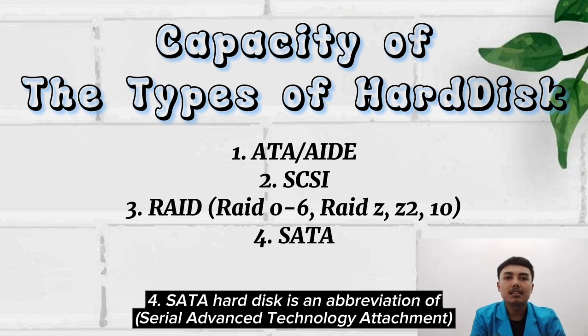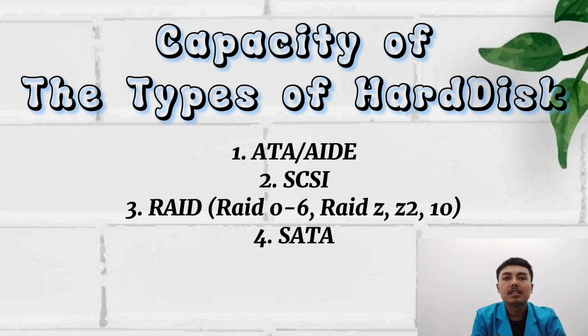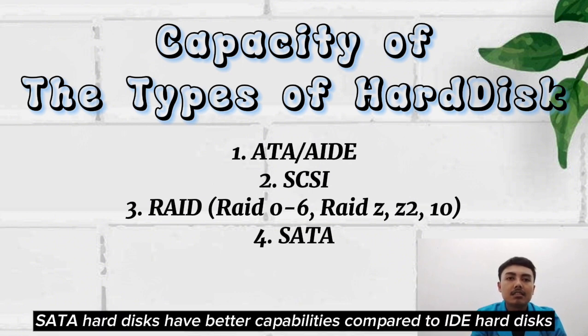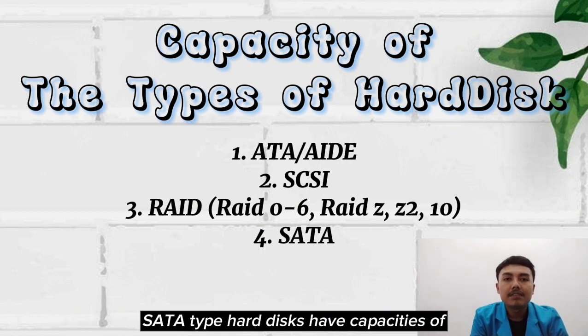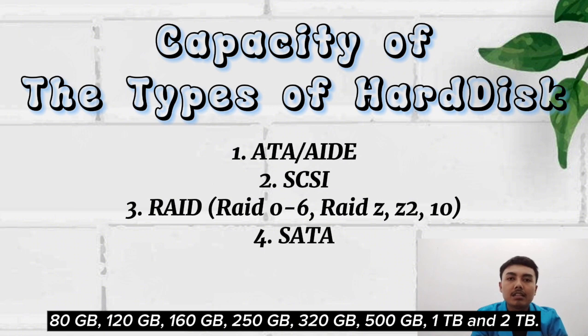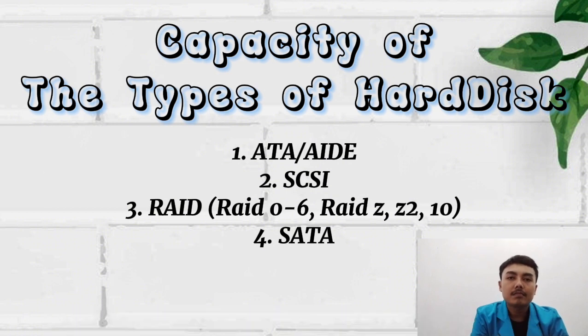4. SATA hard disk. SATA is an abbreviation of Serial Advanced Technology Attachment. SATA hard disks have better capabilities compared to IDE hard disks because their access speed is higher. SATA type hard disks have capacities of 80 GB, 120 GB, 160 GB, 250 GB, 320 GB, 500 GB, 1 TB, and 2 TB.